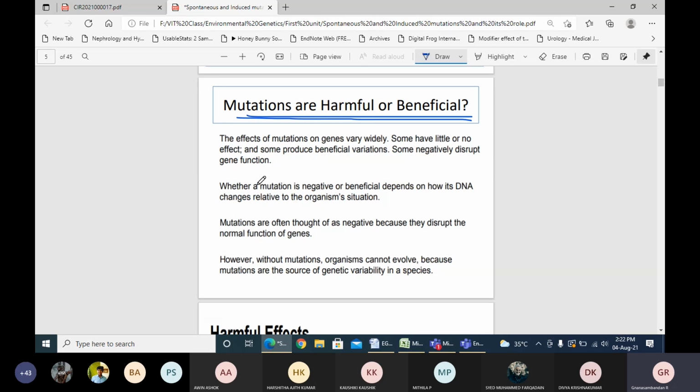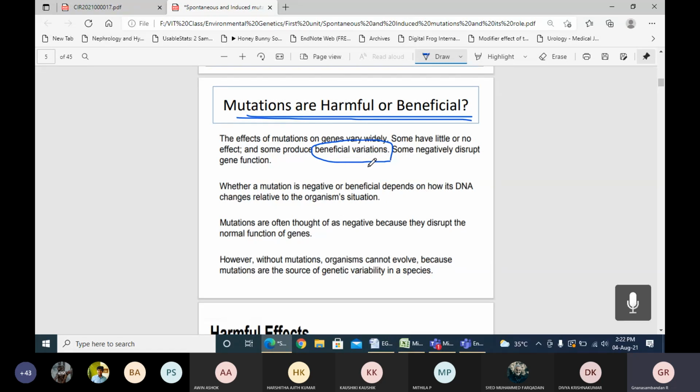Now, is alcoholism a disease or a habit? We will discuss this one day, as a kind of debate, forming different groups on whether alcoholism is a disease or a habit. It shows how an environmental factor, alcohol, influences the disease condition, but that is a different thing. Right now we are talking about the beneficial effect of a mutation.